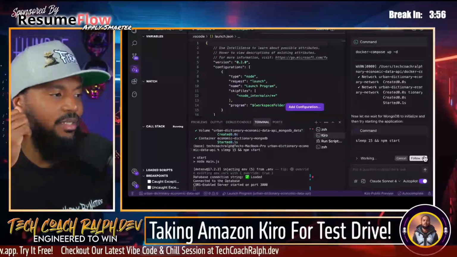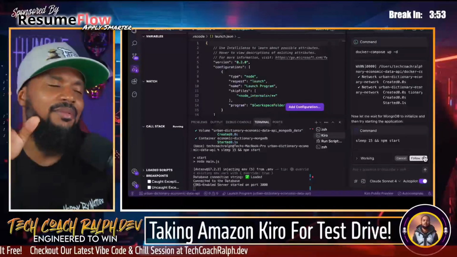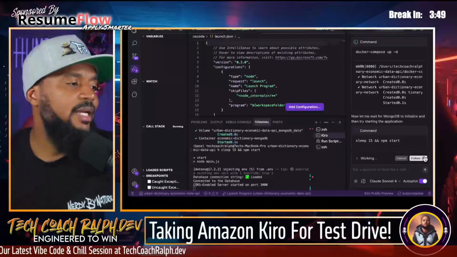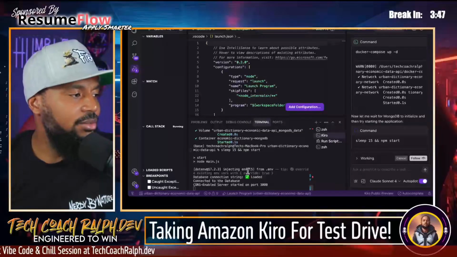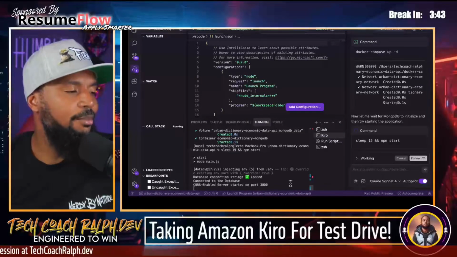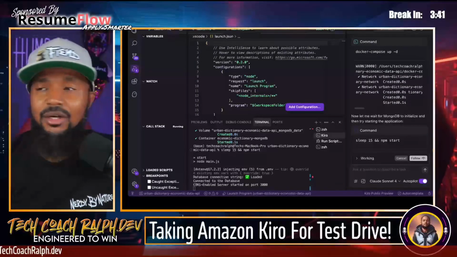All right, database is connected. Database is connected, but it might accomplish something that's really complex, but sometimes it struggles with some basic things, right? But it says that we're connected. So database connection string loaded, connected to the database, CORS enabled, server started on port 3000. So we have been started.